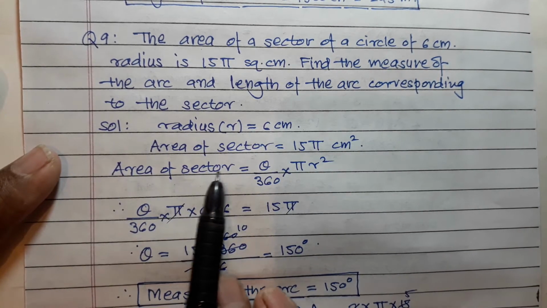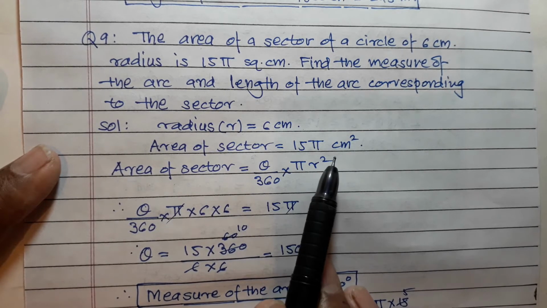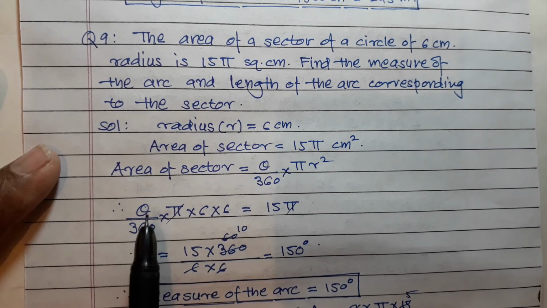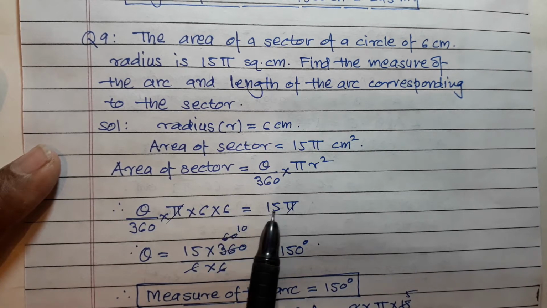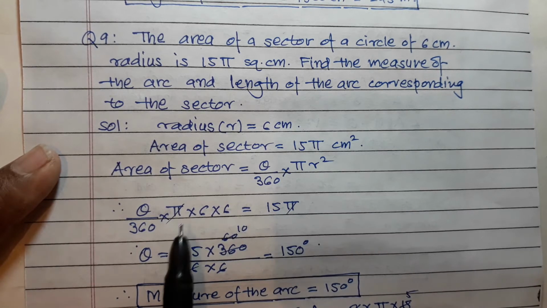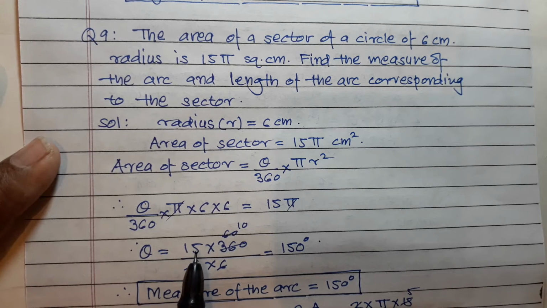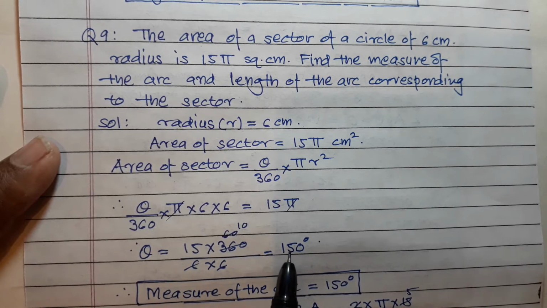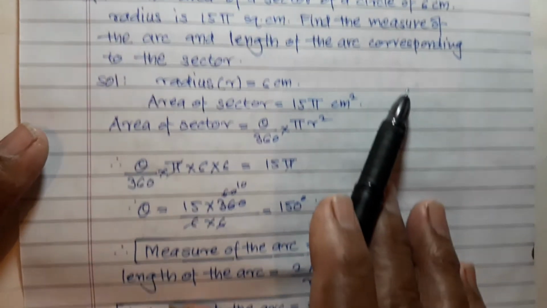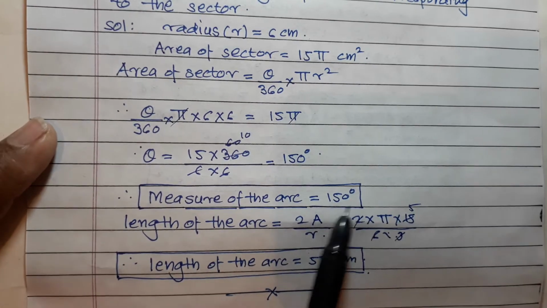So area of sector is equal to theta upon 360 into pi r square, and therefore theta upon 360 into pi into 6 into 6 is equal to 15 pi. Pi gets cancelled and therefore theta is equal to 15 into 360 upon 6 into 6. If you simplify this, you will get 150. And hence measure of the arc is equal to 150 degree.